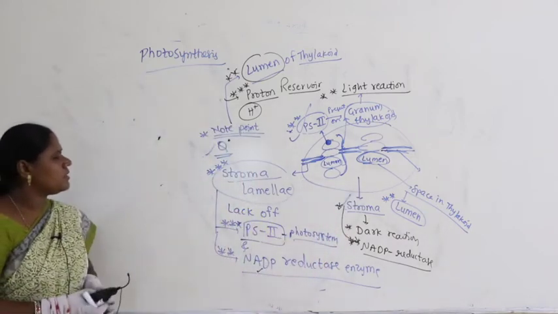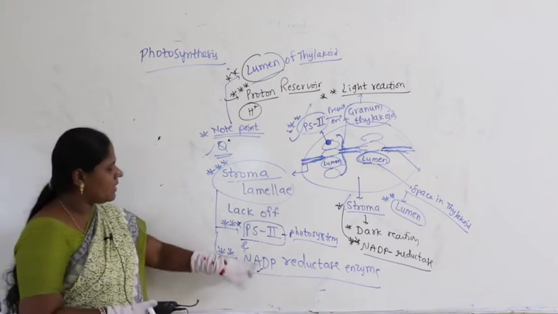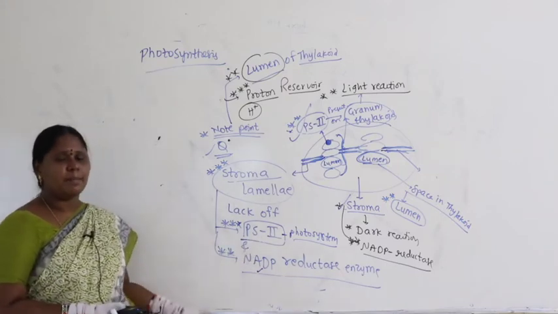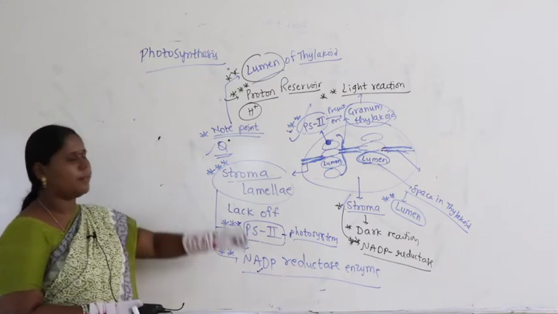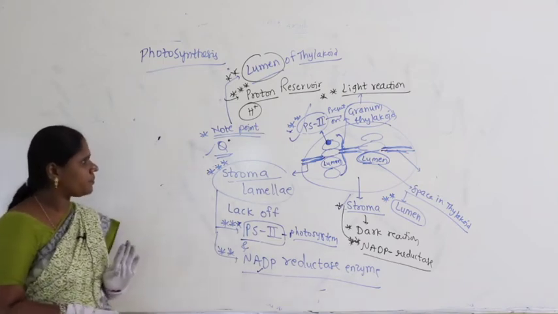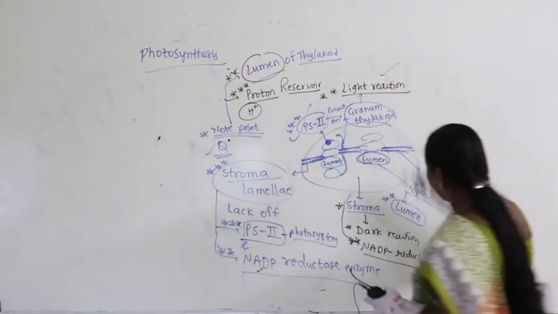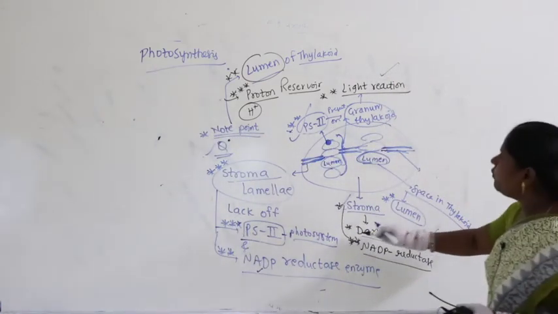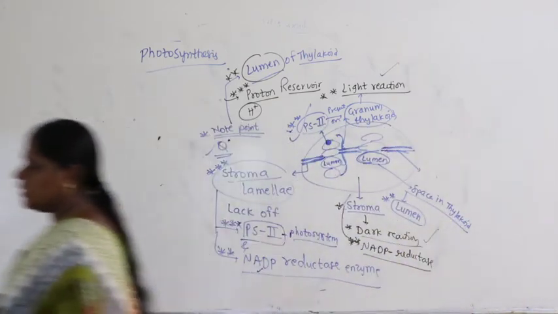Because in the concept we frequently use this enzyme, this photosystem and so on, but generally people will forget and will not know where they are present. So this part is very important. Now, light phase and dark phase are the two important phases of photosynthesis. Understood, no? Now, let us continue with this.